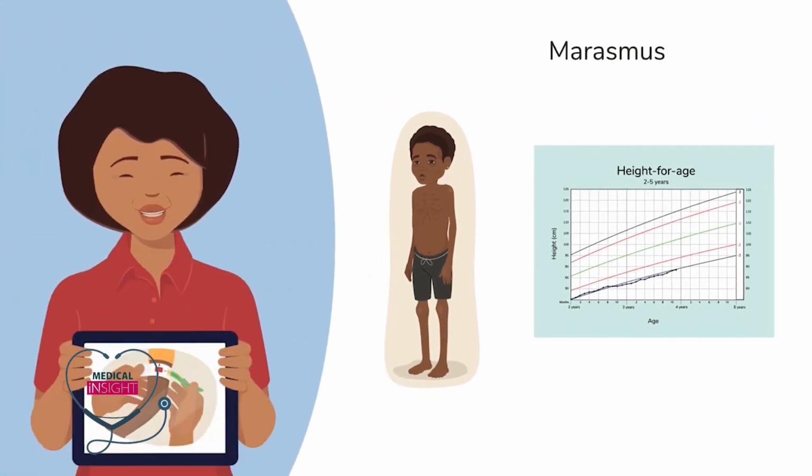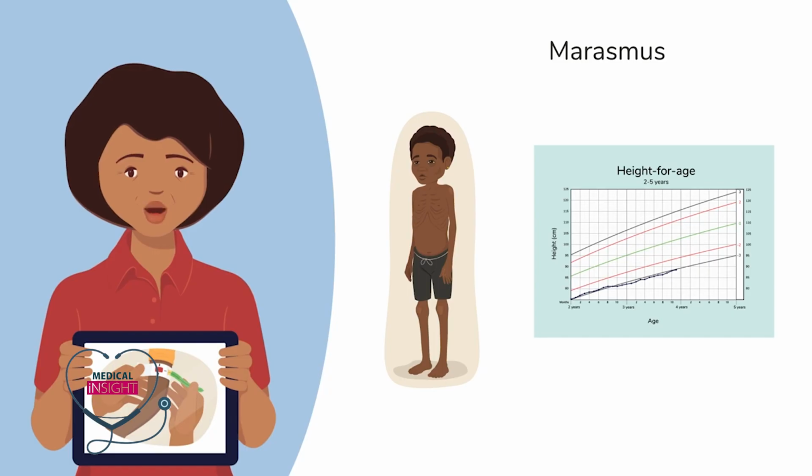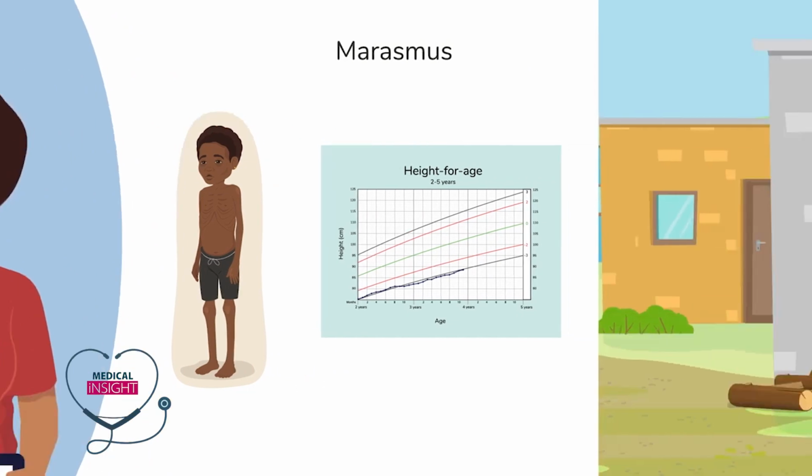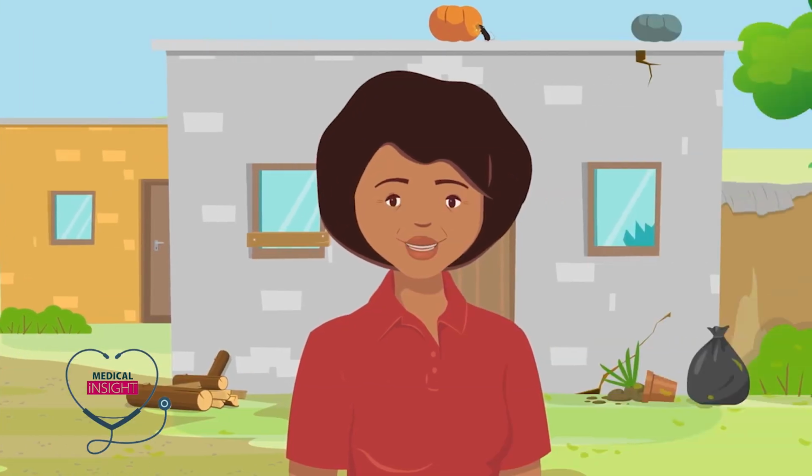A video in this module will show you how to determine if the child may have marasmus by a red reading on the mid-upper arm circumference or MUAC tape. By recognizing these signs of malnutrition, you can take steps to get children the support they need to recover from malnutrition.